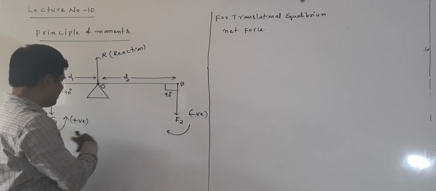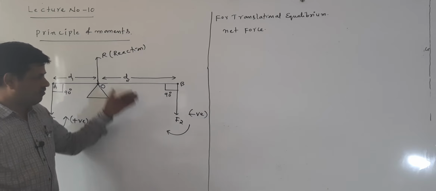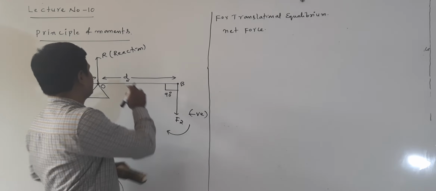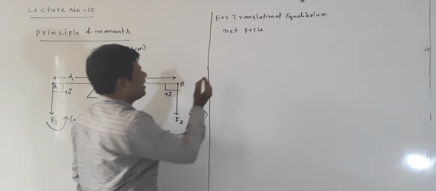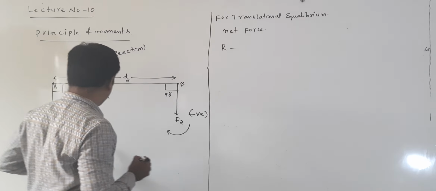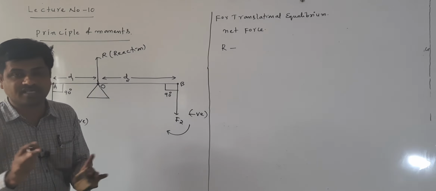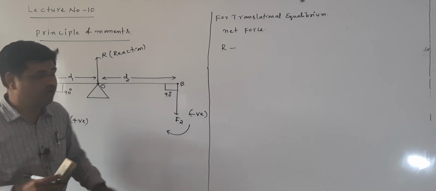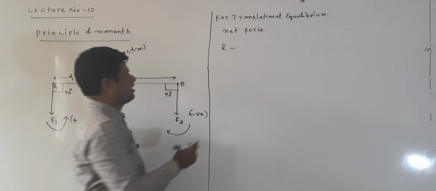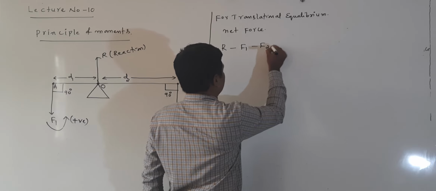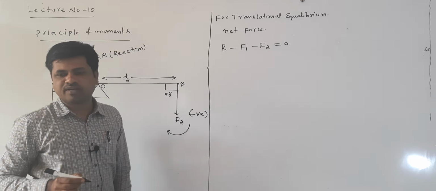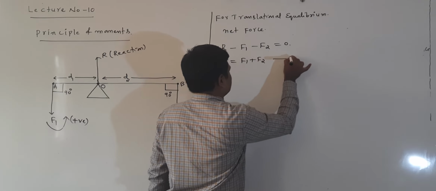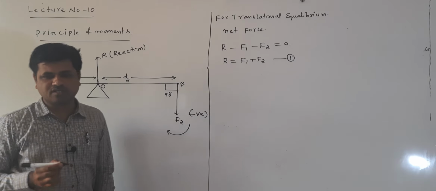What are the net forces here? F1 and F2 are in the downward direction. Downward direction is taken as negative, upward direction is taken as positive, the general sign convention. Reaction is also one of the forces. The upward direction has reaction and the downward direction has F1 and F2. I am taking forces, not torque. Reaction is a force acting upward, taken as positive. F1 and F2 act downward, taken as negative. R minus F1 minus F2 equals 0. This is the condition for translational equilibrium. Here R is equal to F1 plus F2. This is equation number 1.